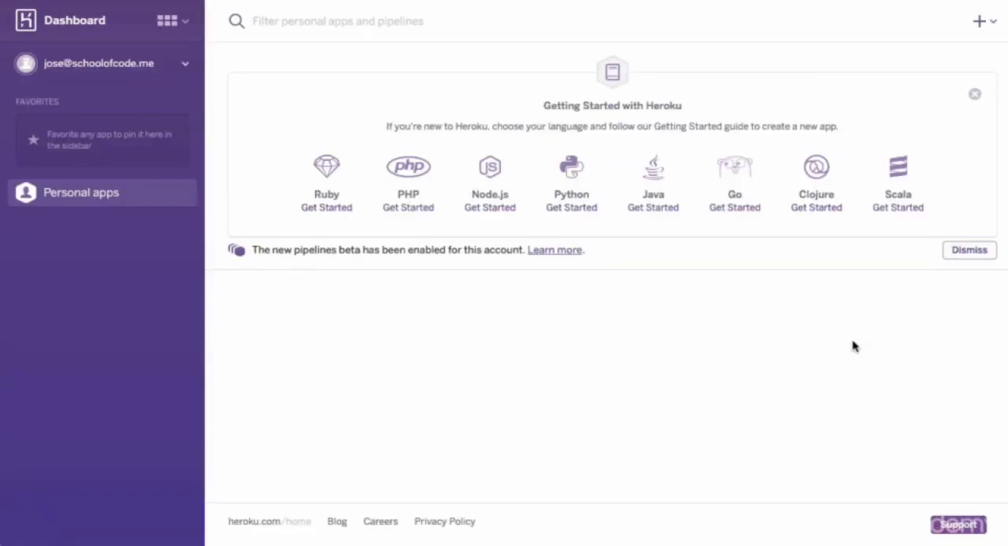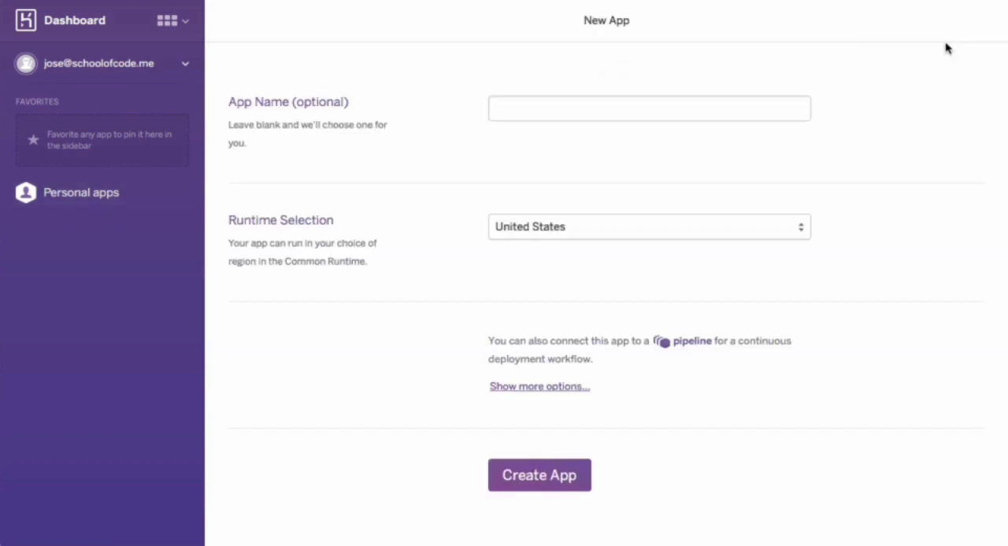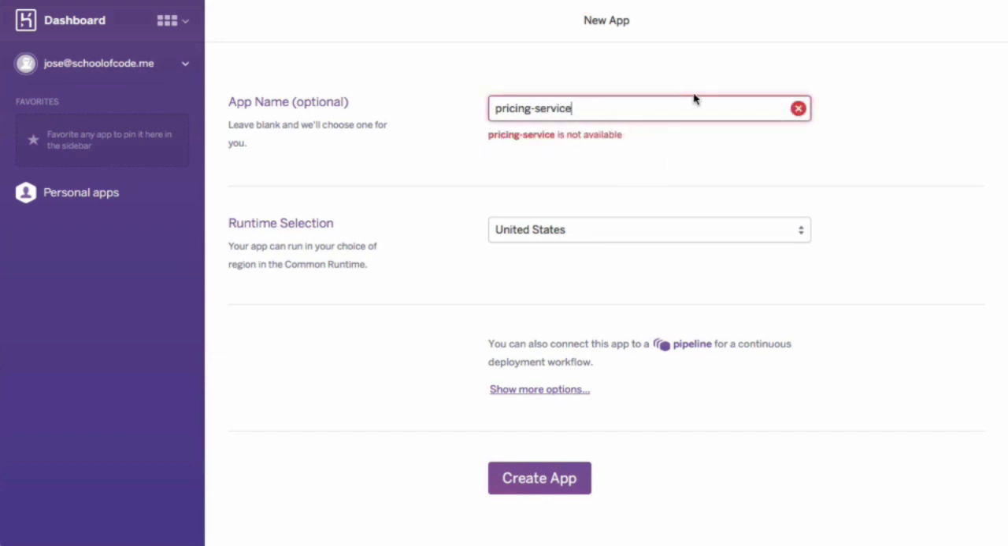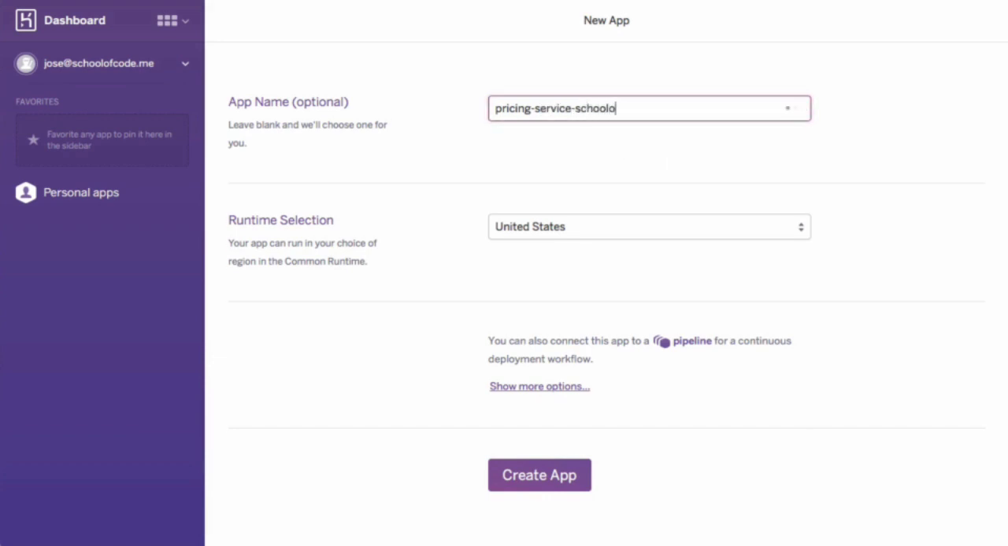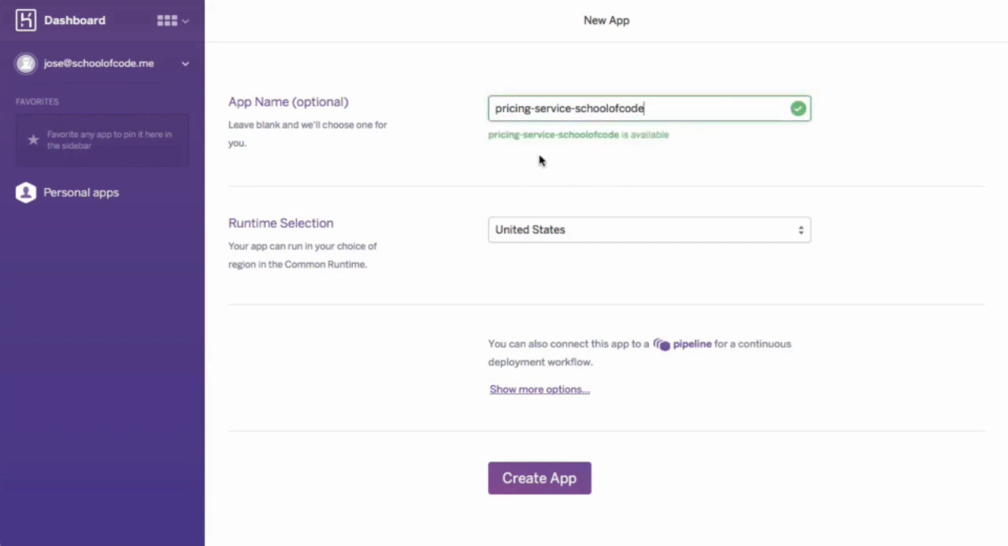Once you've got the Heroku tool belt set up, it is time to create our application here in Heroku. What to do is go to the top right corner and click on Create a New App. Here you can put the app name, which is optional, and if you don't put one, Heroku will create one for you. Here I'm going to call it Pricing Service, and it is not available, so I'm going to just put School of Code at the end, and that seems to be available, so that's fantastic.